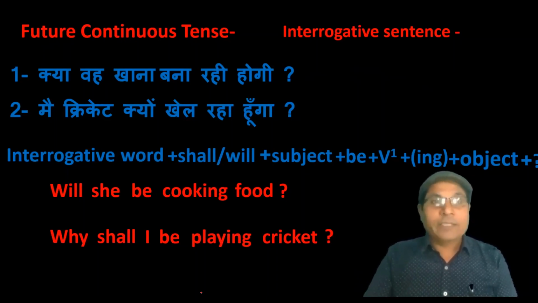Come to the next tense, that is future perfect tense. What is future perfect tense? Actually, future perfect tense talks about the completion of an action by certain time in future. Please pay attention again.